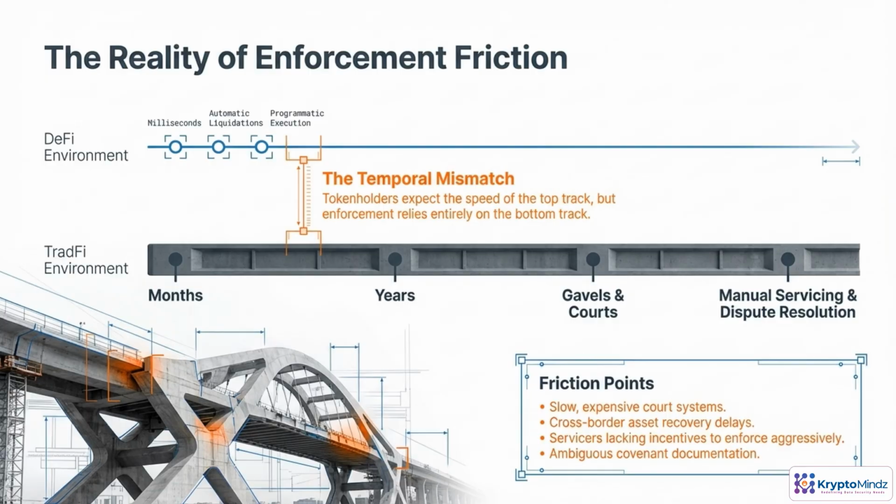Enforcement friction is where DeFi expectations smash into TradFi reality. On-chain, everything moves in milliseconds. Collateral checks, liquidations, and cash flow routing. Token holders get used to that speed and start assuming enforcement on real-world assets works the same way. Off-chain, it doesn't. Recovering value means months or years of workouts, lawyers, courts, and manual servicing. That temporal mismatch is a core risk in RWA. Slow legal systems, cross-border complexity, weak servicer incentives, and fuzzy covenants all create drag that no smart contract can magically remove.